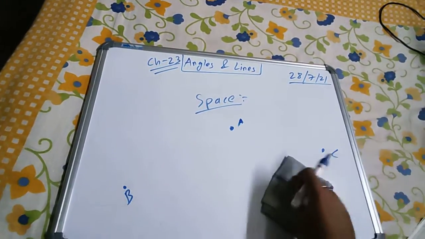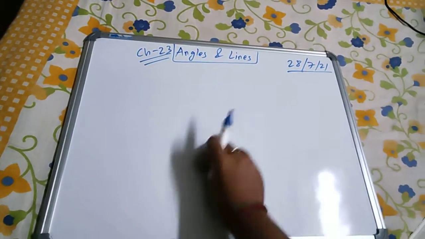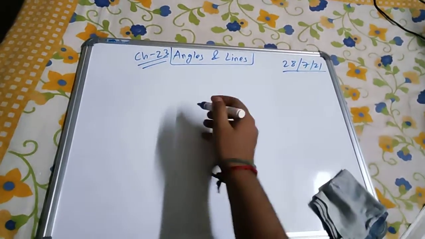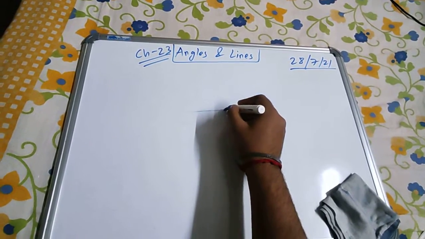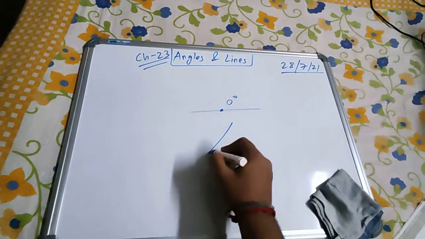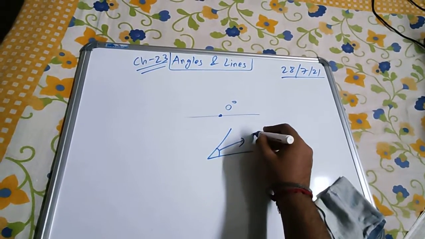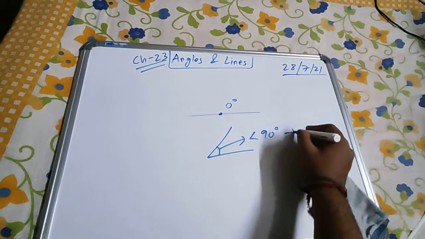Now I think that you all have studied the kinds of angles in the previous class. Let's say this is a zero angle. No angle has been formed, so 0 degrees. If this angle is less than 90 degrees, it is called an acute angle.